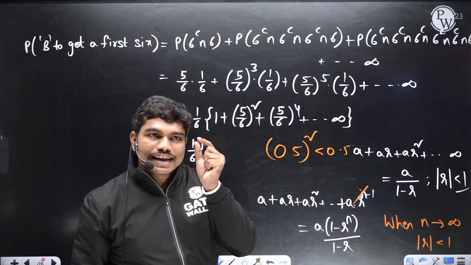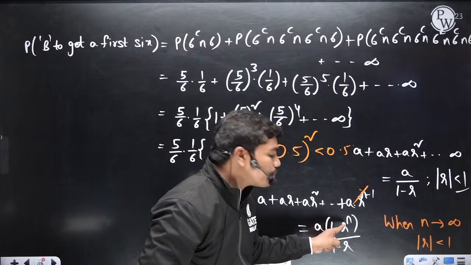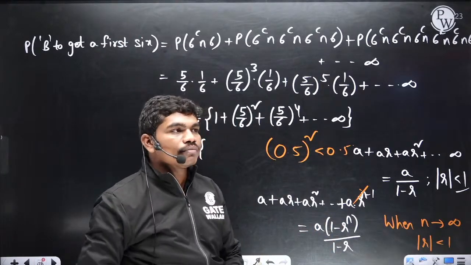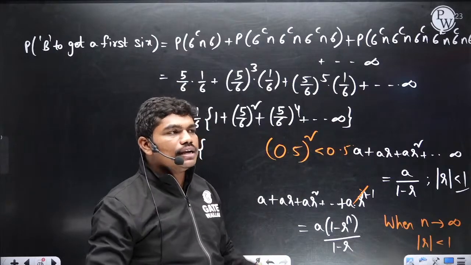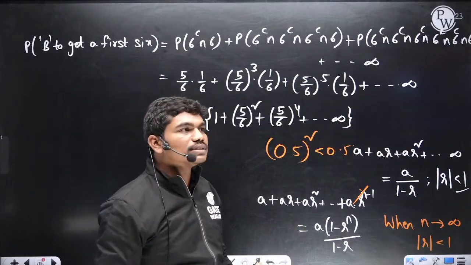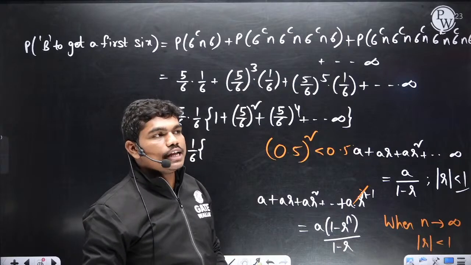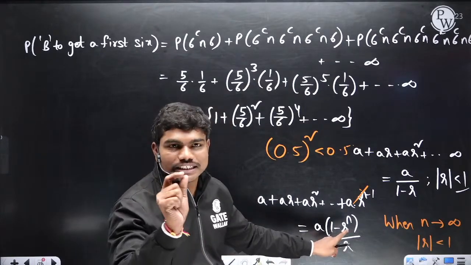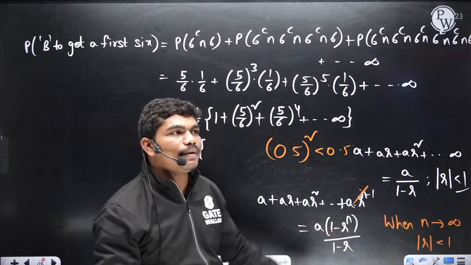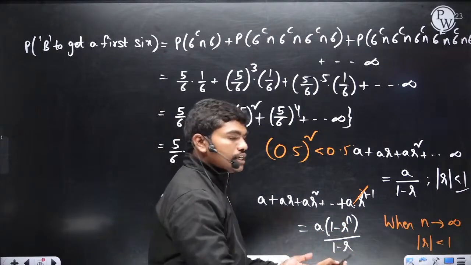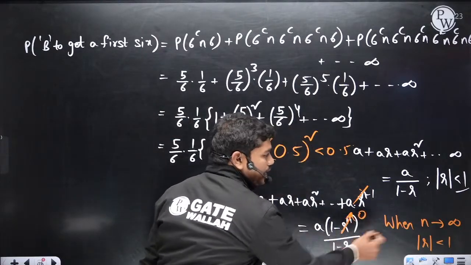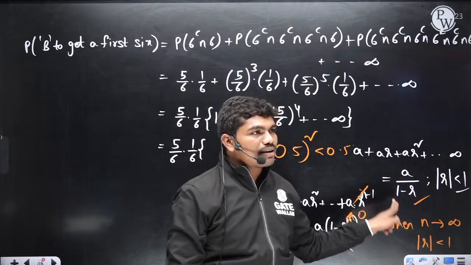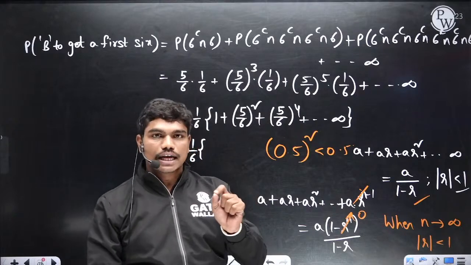So if you take any number which is less than 1 and raise it to the power infinity, for example 0.5 whole power infinity, what could be the value? Infinity is a very large number, so 0.5 power infinity becomes what? Whenever r is less than 1, r power infinity will be 0, so the sum is a by 1 minus r. That's how the sum of a geometric series is a by 1 minus r when the common ratio is less than 1. Clear?